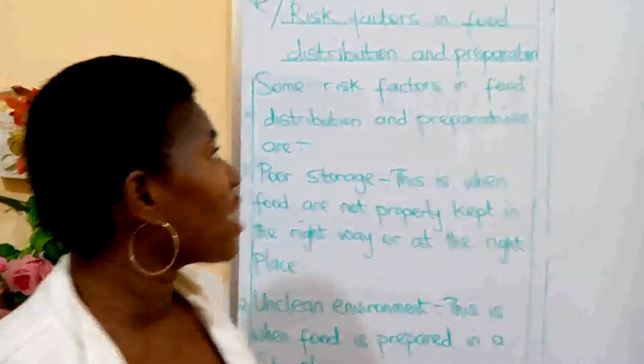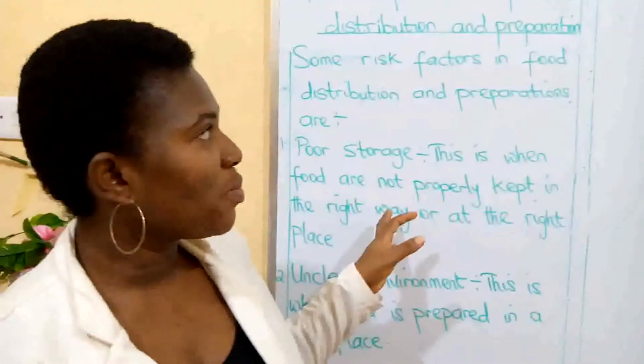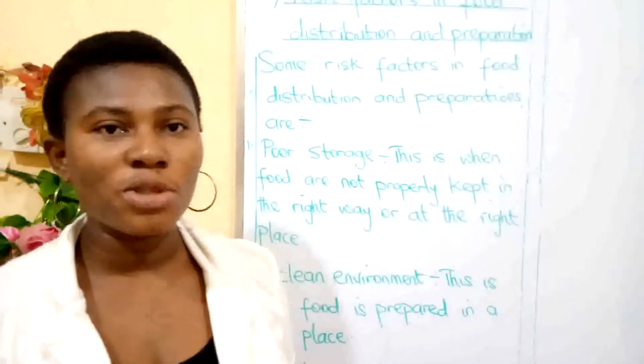Having known the risk factors in food distribution and preparation, this brings us to guides to food safety. Guides to food safety simply means ways of making our food safe for consumption. Number one way we can make our food safe is by always reading the food label. We read the food label to make sure the food is still intact, has not expired, and the registration number is intact.